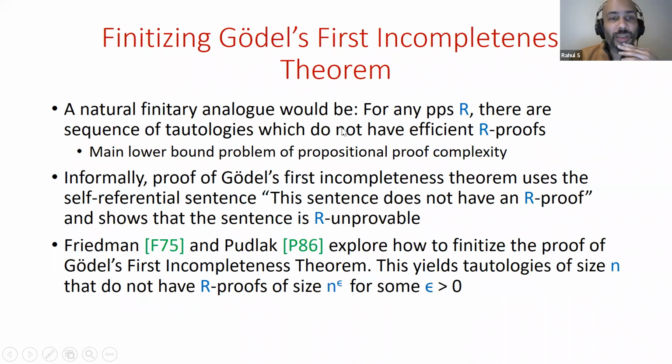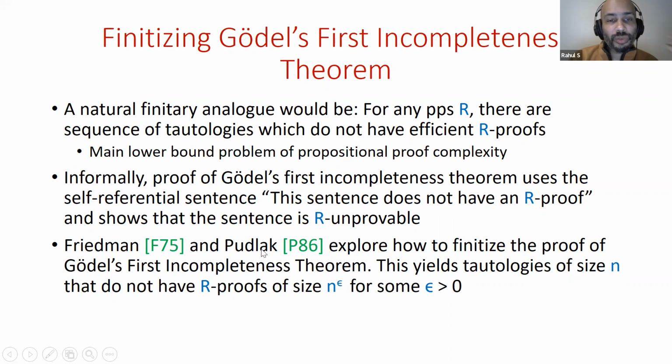A natural analog would be: for any propositional proof system R, there is a sequence of tautologies which don't have efficient R proofs. And this is, of course, the major lower bound problem of propositional proof complexity. This implies NP is different from co-NP. We're interested in specific propositional proof systems R, to show that super-polynomial size proofs are required. If you look at the proof of Gödel's theorem, it uses the liar paradox as motivation: the self-referential sentence that says this sentence does not have an R proof. And it shows that this sentence is itself R unprovable.